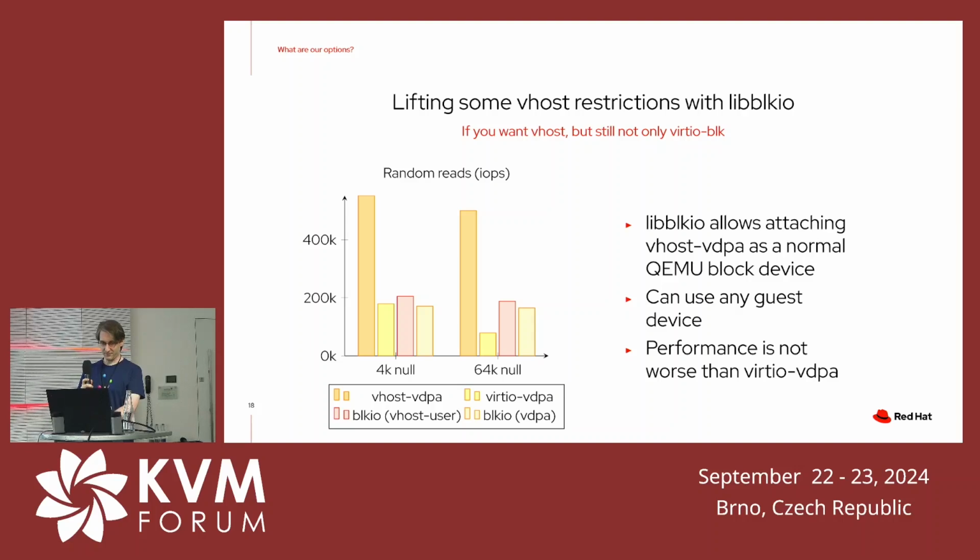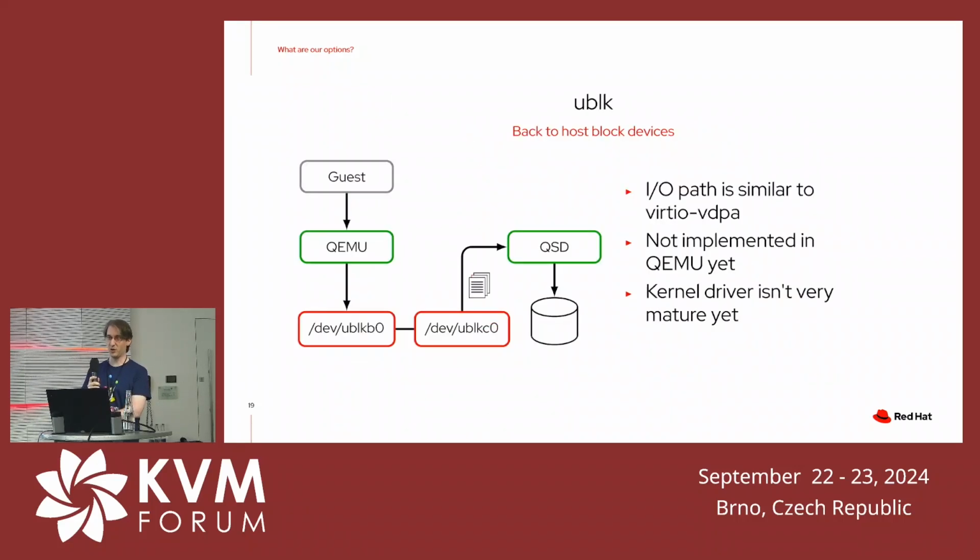And finally, we have another possible block backend that doesn't exist in QEMU yet, and that is ublk. We had some talk about it. The IO path actually looks quite similar to virtio VDPA.